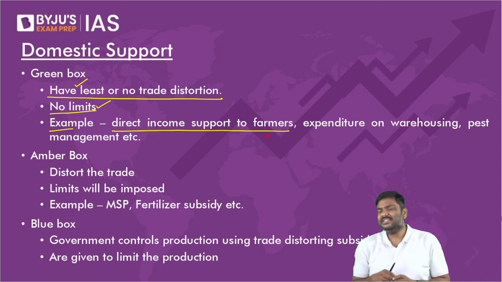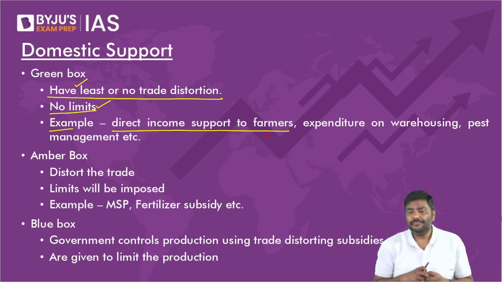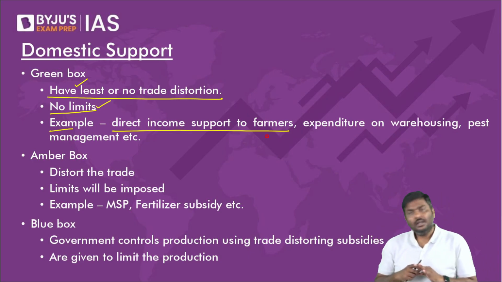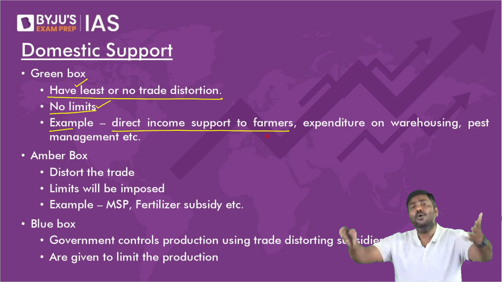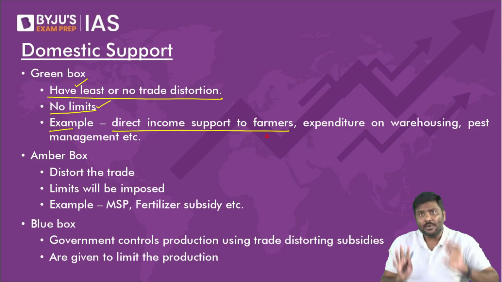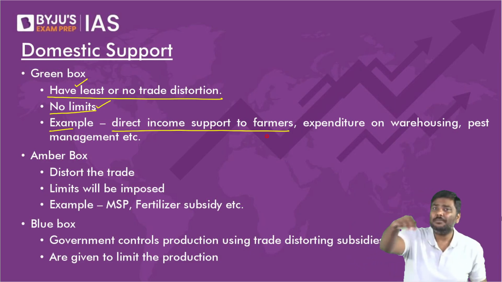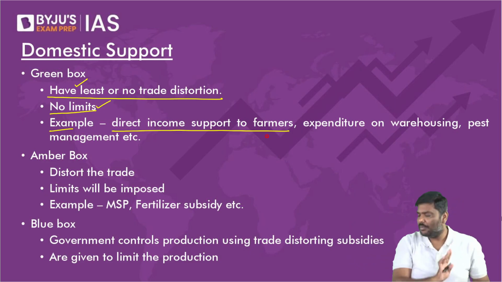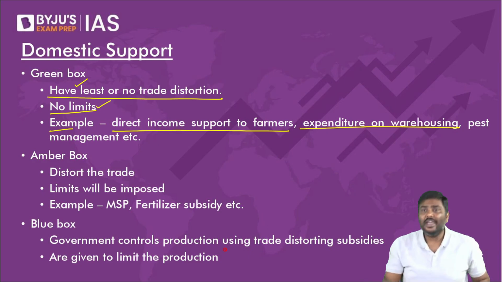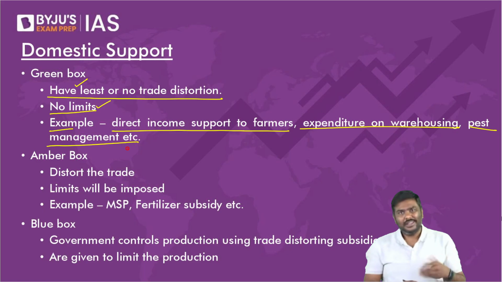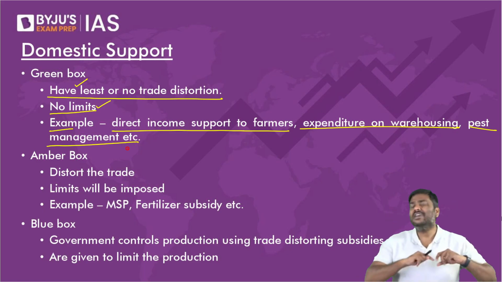Second, because these are not going to create any distortion or at least negligible distortion, there is no limit on these subsidies. You can give any amount of subsidies under green box. And any example of this? The direct income support that is given by the government to farmers. Can I give you a current affairs example? PM Kisan scheme. All of you heard of it?